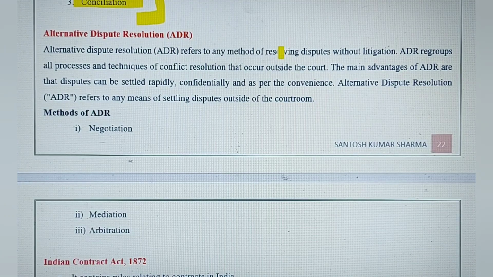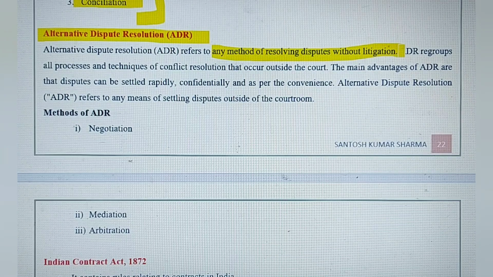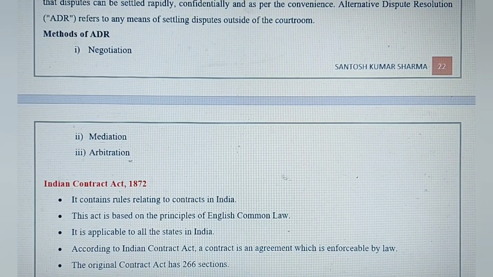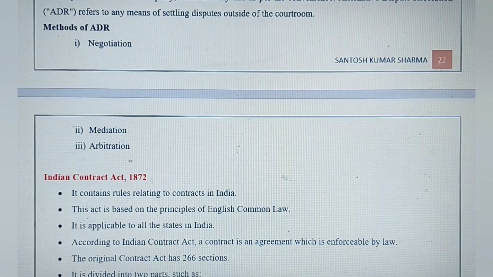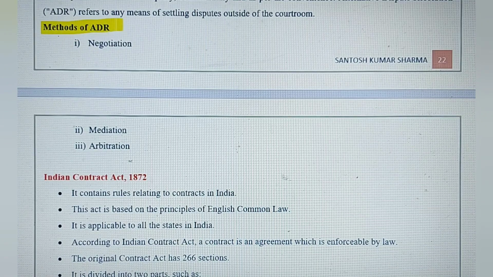Okay. The next topic, alternative dispute resolution, that is ADR, refers to any method of resolving disputes without litigation. That means the second and third methods which I just told you are called ADR. Legal disputes, when we take legal actions, are very complicated, time consuming and expensive too. So that creates a problem. So with these ADR methods, how can we settle disputes without litigation?